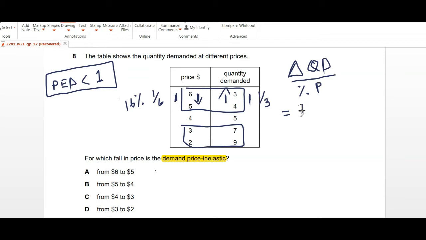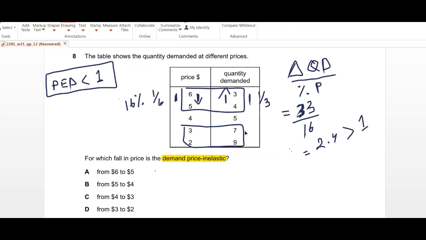So the percentage change in quantity demanded is, let's say, 33%, and to calculate elasticity of demand, if we divide the percentage change in quantity demanded, around 33%, by 16%, we'll get a value somewhere around 2 point something, maybe 2.4 or so. But whatever it is, this is 2, and 2 is obviously greater than 1. So this is actually showing that demand is elastic over here.